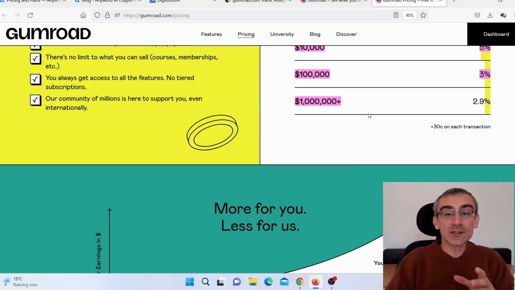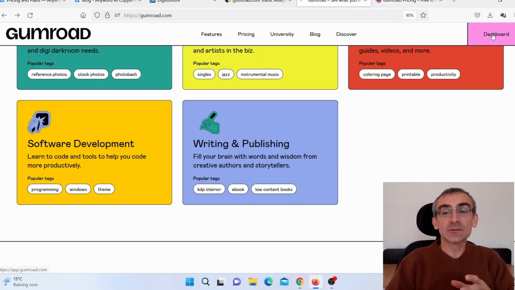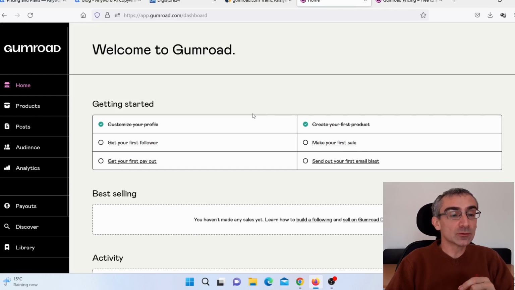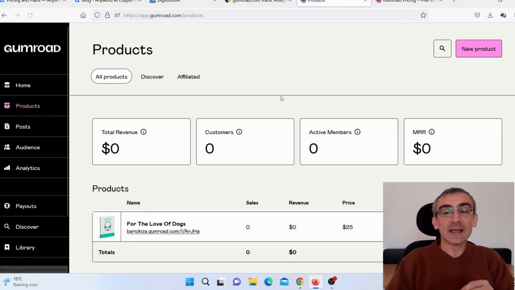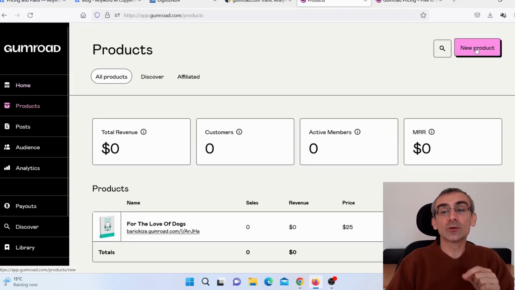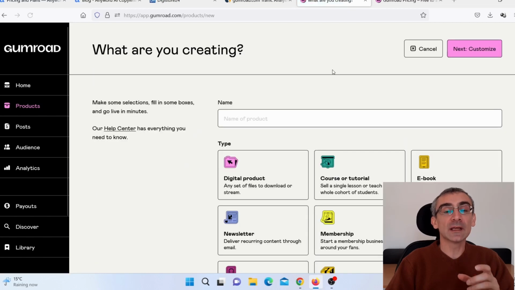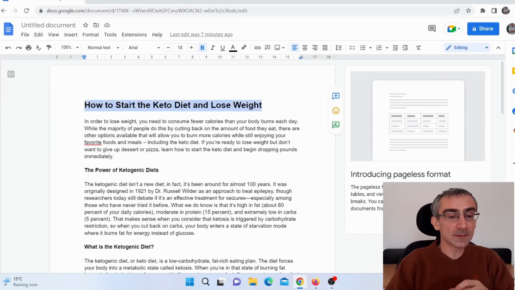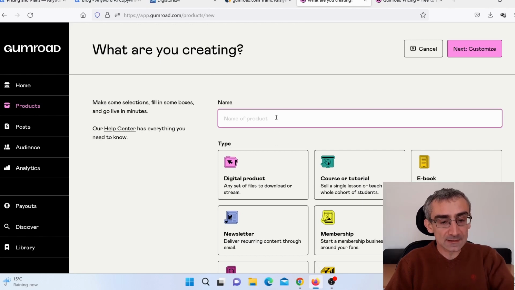Now, after you register for a free account, you will come to your dashboard. And then what you need to do, you need to click here on products, and then you need to click here in the upper right corner on new product because we wish to add a new product. So here we need to add a name, so I will simply go back to my Google document and I'm going to copy this, okay? And I'm going to paste that here.